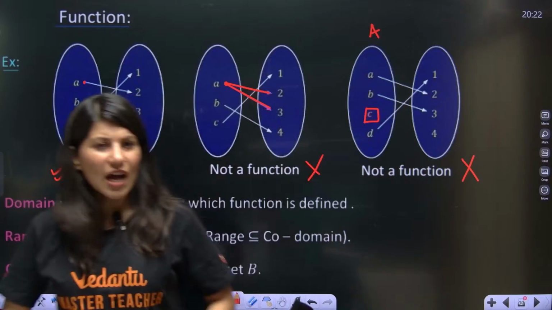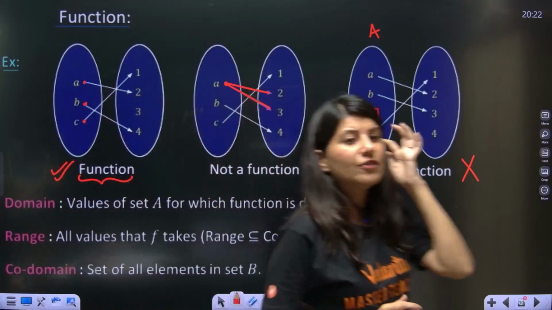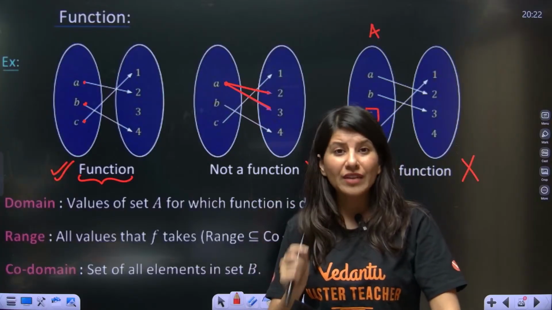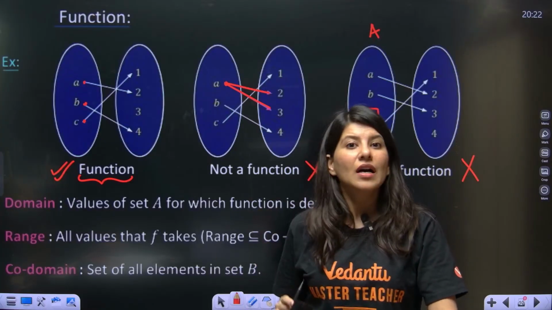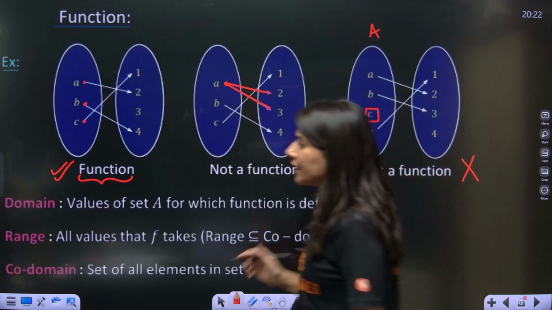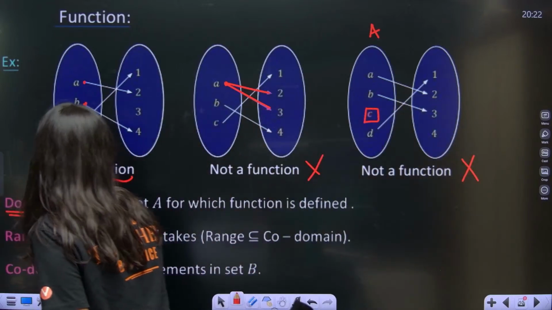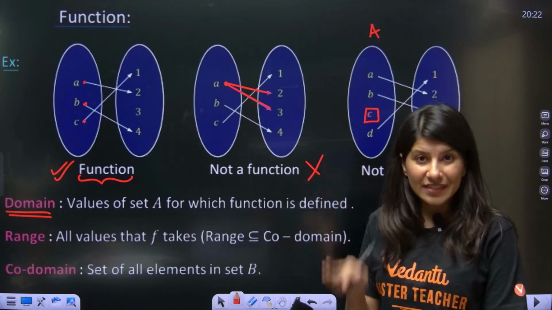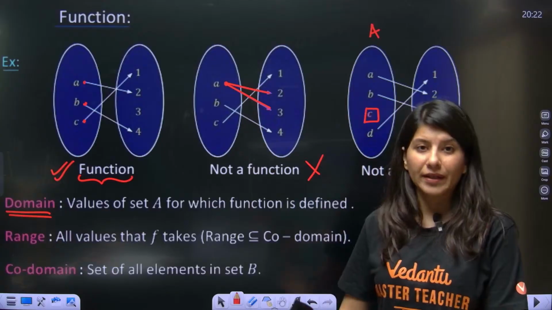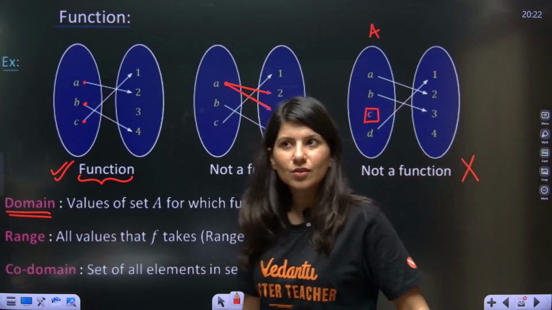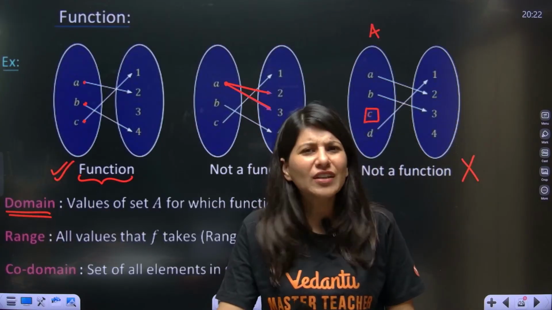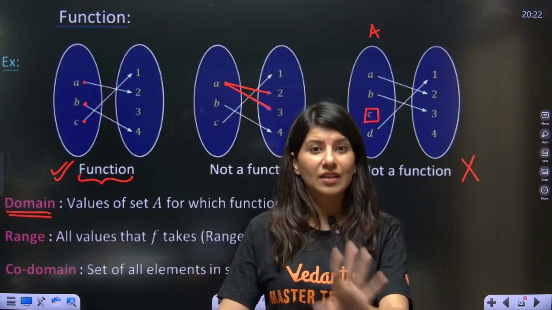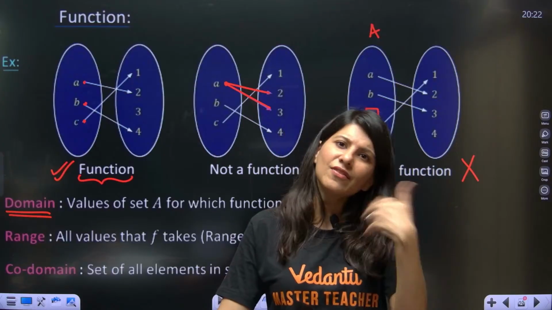Now let us recall right away what is domain, what is range, what is codomain, although we have seen this in my previous lecture on relations. What is the domain? Domain is nothing but all the values of set A which are occupied. In set A, if the given relation is a function, everything will be occupied.